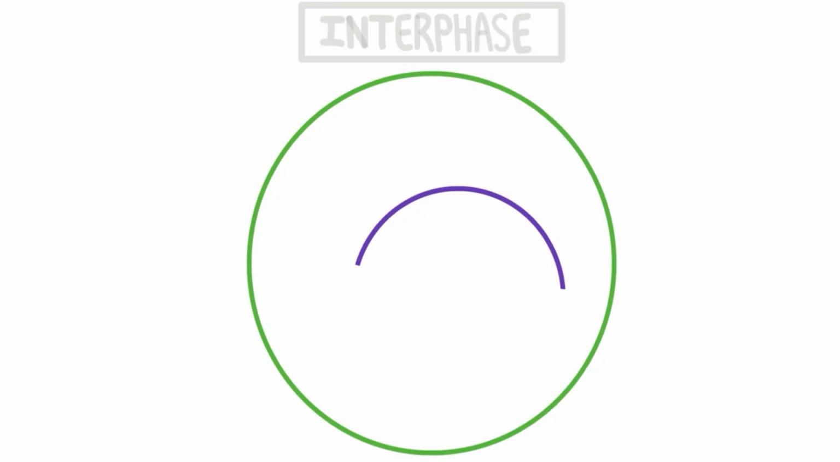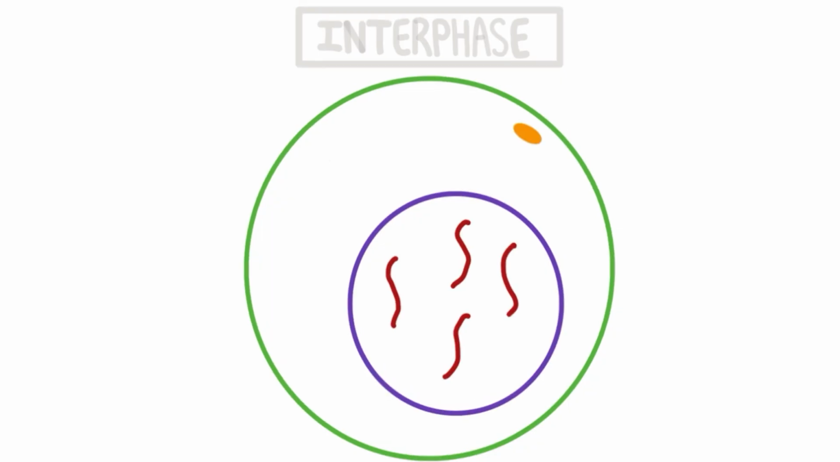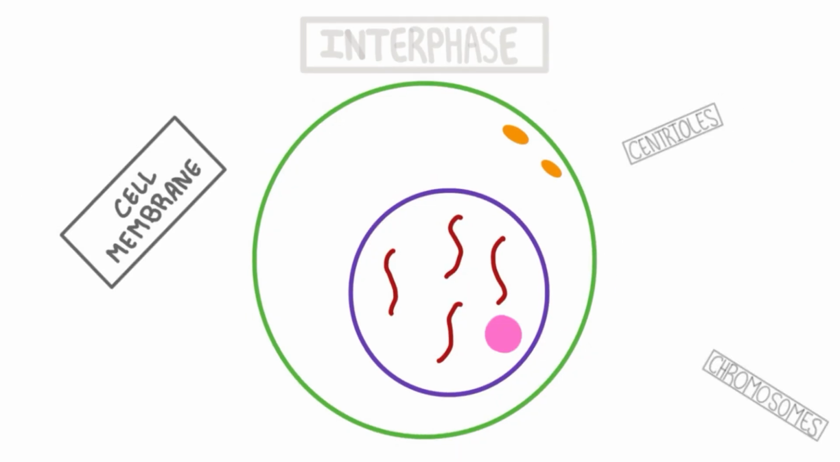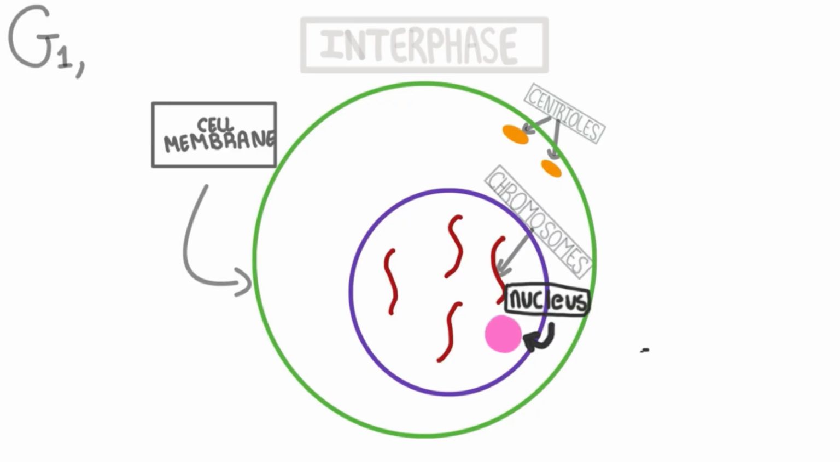Mitosis is the process of cell division. This process starts with interphase. This is the longest period of the cell cycle. In interphase, the nuclear envelope, chromosomes, and centrioles all start to appear. G1, S phase, and G2 are all part of the interphase, helping the cell prepare to start the division process.